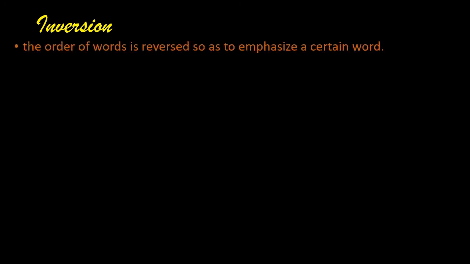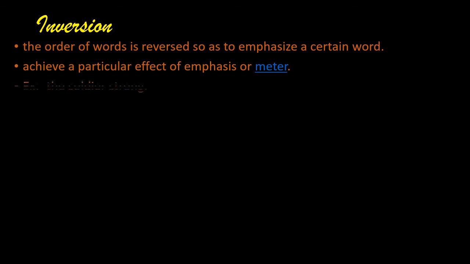The next figure of speech we are going to learn is inversion. From the name itself we can understand that the sentence is inversed. The order of the words is reversed so as to emphasize a certain word. Or we can say that the sentence is not in a proper grammatical order. This is used to achieve a particular effect of emphasis or meter. Example, the soldier strong. Actually, the phrase should be the strong soldier. Second example, shouts the policeman. The policeman shouts should be the correct order.